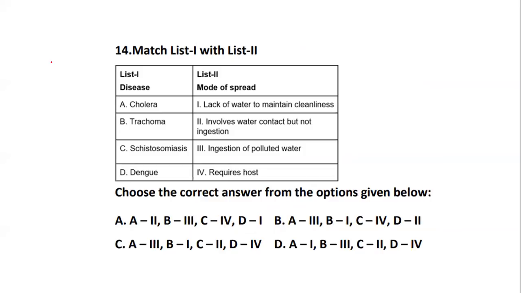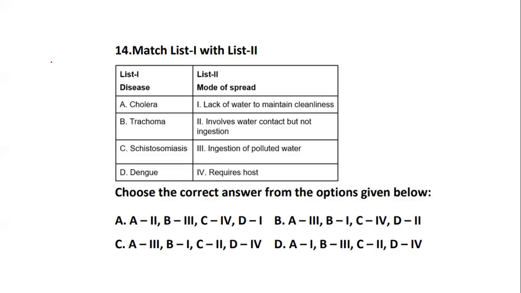You have disease in column 1, that is column A, and you have mode of spread. So cholera, they have given trachoma, schistosomiasis, dengue. You have to tell what the mode of spread is, whether it is lack of water, whether it involves water contact, whether it is ingestion of polluted water, or it requires a host. So what exactly is linked to the disease and the mode of spread?